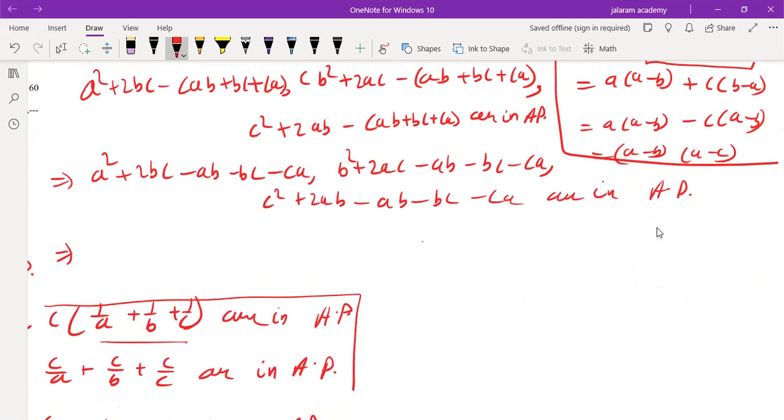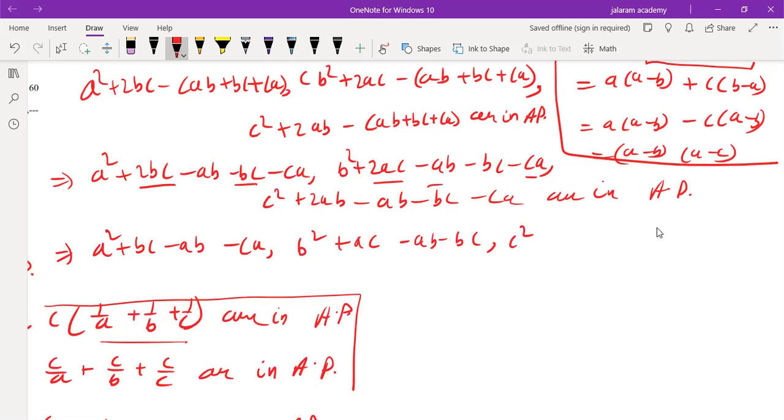It implies a square plus 2bc minus bc minus ab minus ca, comma, b square plus 2ac minus ca plus ac minus ab minus bc, comma, c square plus 2ab minus ab minus bc minus ca are in AP.